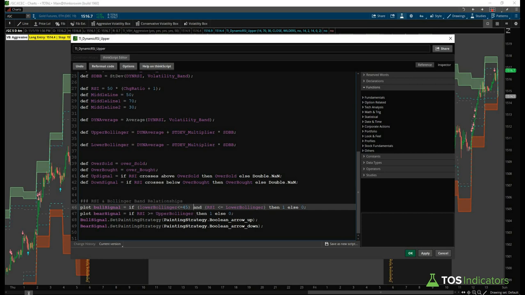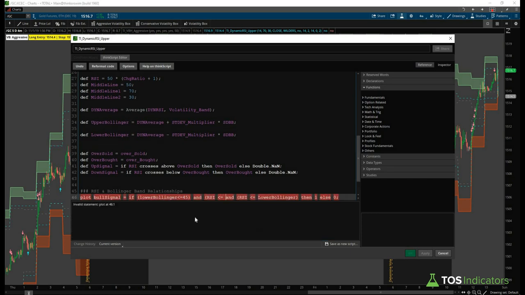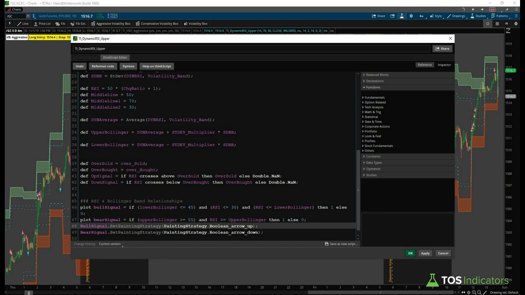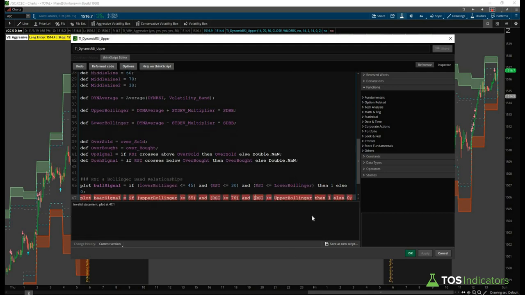Then we might add in even one more condition where we look at the RSI in itself, and we want this to be, let's say, in pure oversold territory. So we'll say it has to be less than or equal to 30. Then we'll go ahead and add in these reverse conditions for our bearish signal. So we'll say upper Bollinger has to be greater than or equal to 45, and we'll add in some space here just to make this readable. Then we'll say if our upper Bollinger Band is greater than or equal to 55, and our RSI is greater than or equal to 70, so we know we're in overbought area, and our RSI is above our Bollinger Band,